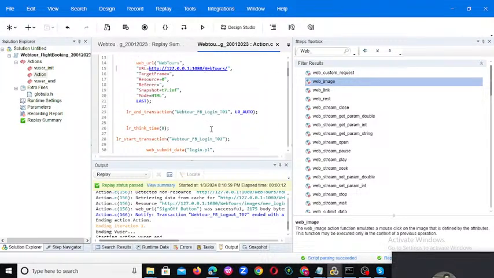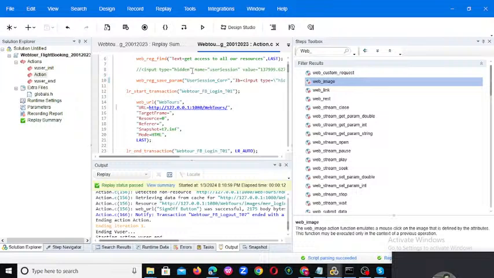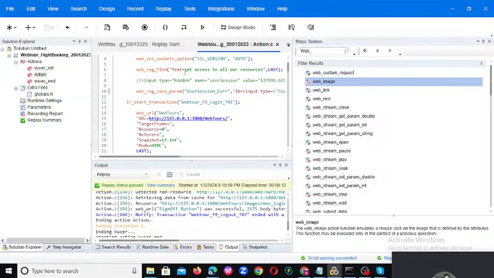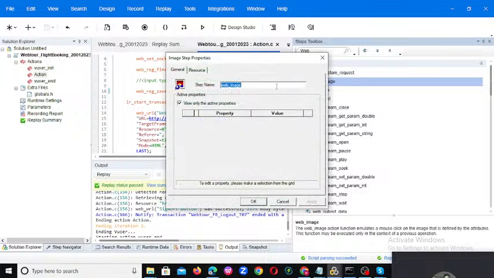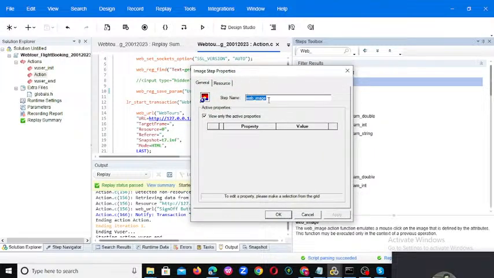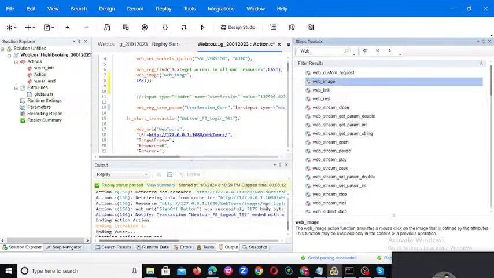You can observe that we give text equal to something. It means that this text will be there in the response, and your script will go to the next page. In the same way we have web image also. If you click here, this is the step name, and you can give whatever name you like for the web image. Click on properties and view, and just click OK.